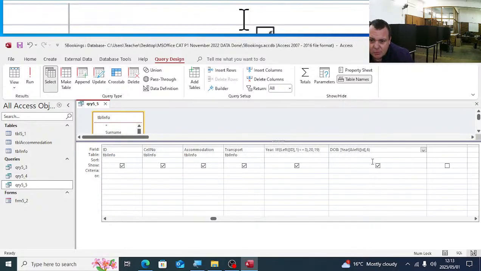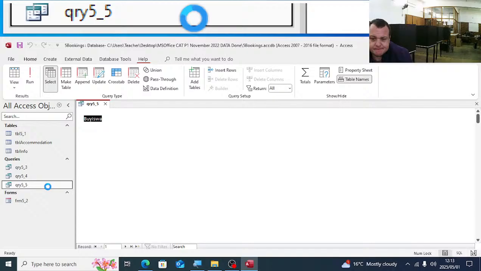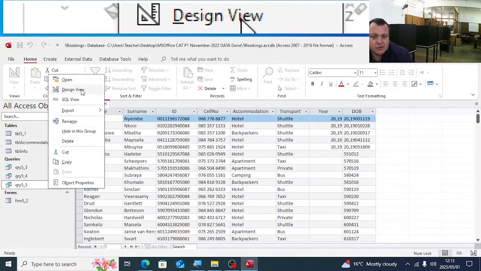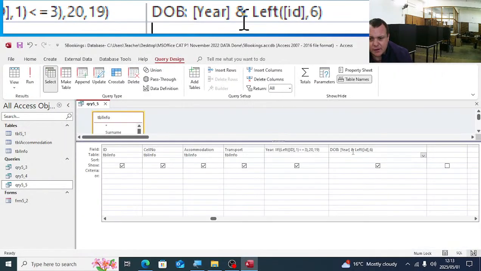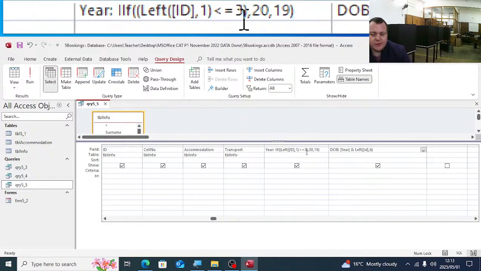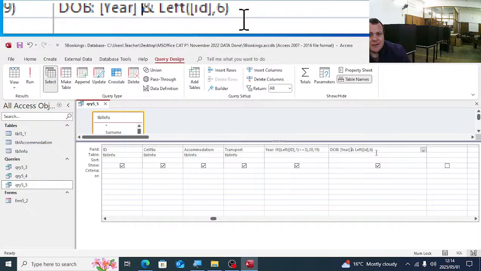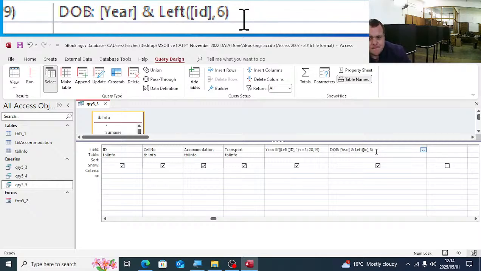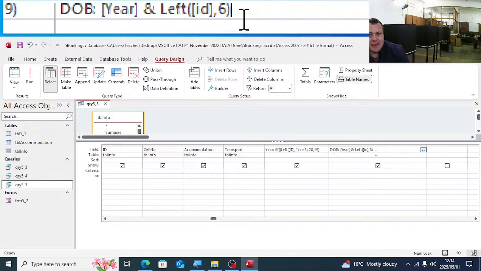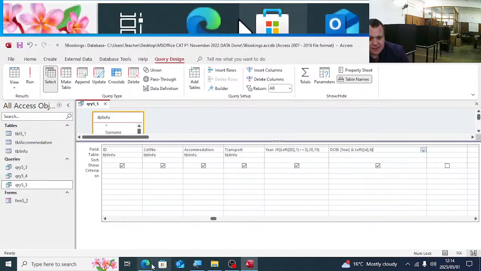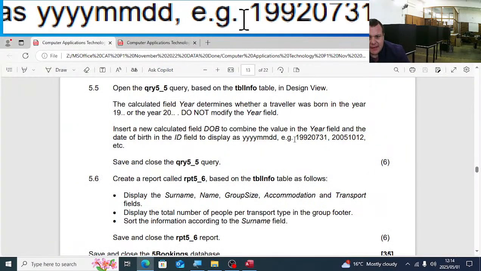Just going to put in a comma there. Let's just see. Yeah, it does not work because of the if here that is not working, because of the semicolons. But that is what they want from us, guys. The DOB, you're going to take the year and you're going to add there the left 6 characters. So that will give me 8 characters in total.